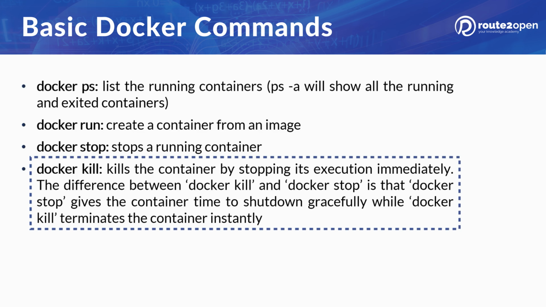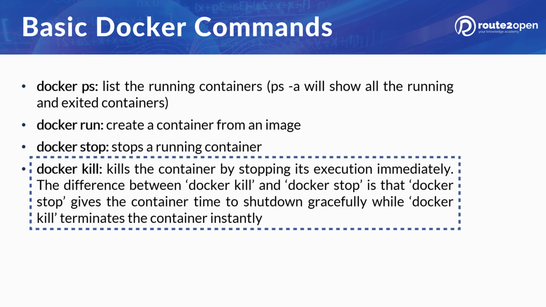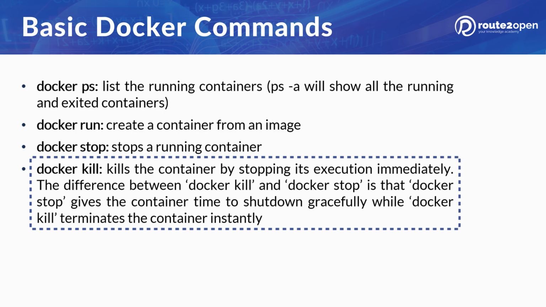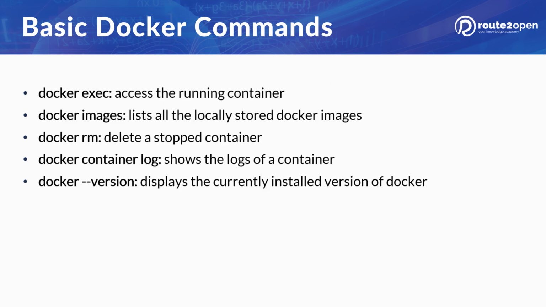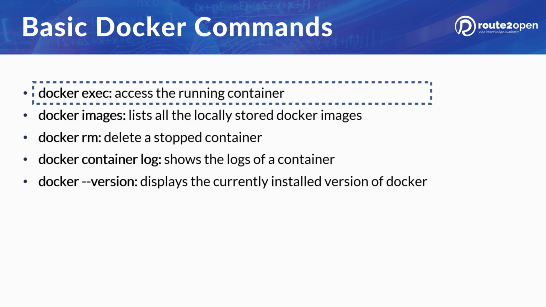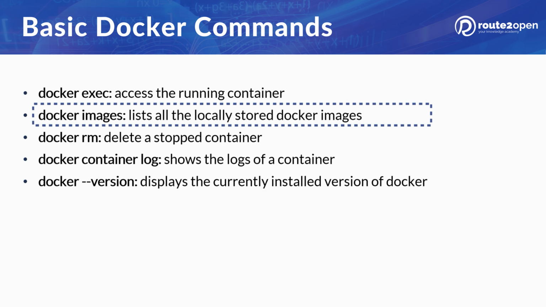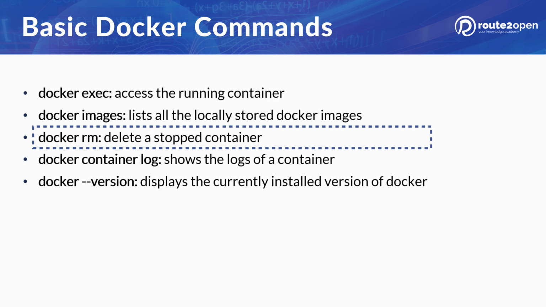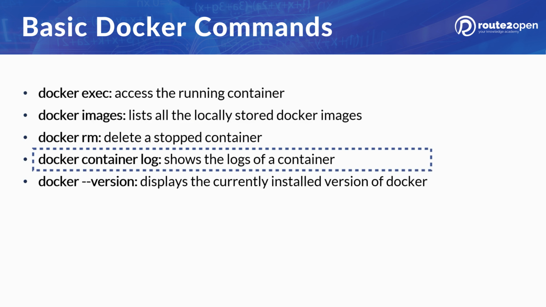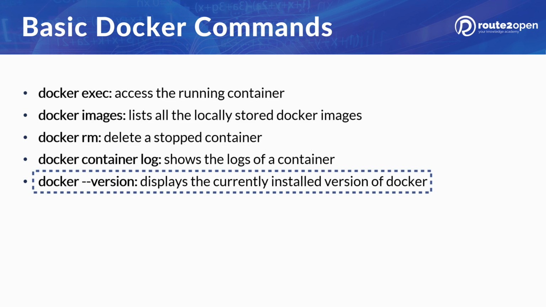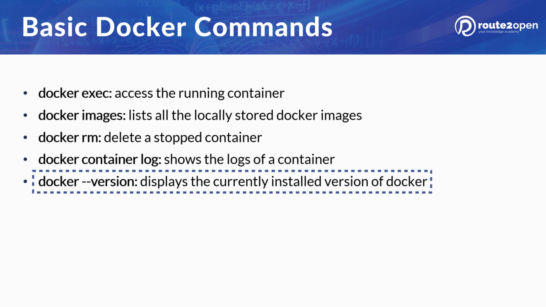The difference between docker kill and docker stop is that docker stop gives the container time to shut down gracefully, while docker kill terminates the container instantly. The docker exec command gives you access to the running container. docker images lists all the locally stored Docker images. docker rm deletes a stopped container. docker container logs shows the logs of a container. And with docker --version, you can display the currently installed version of Docker.